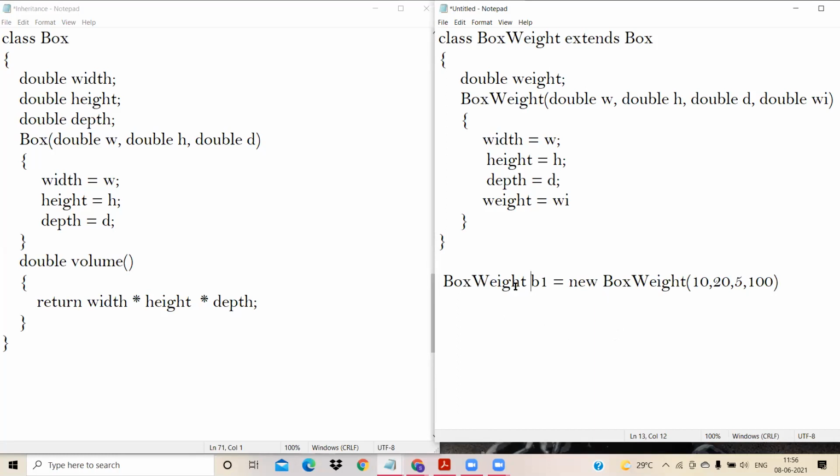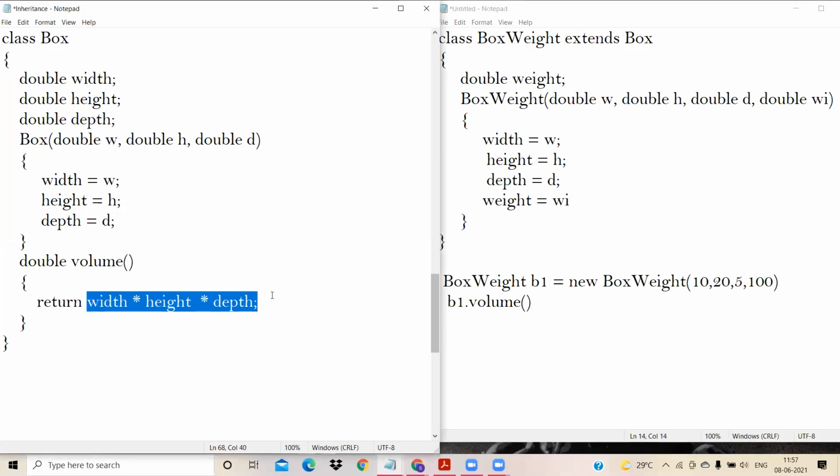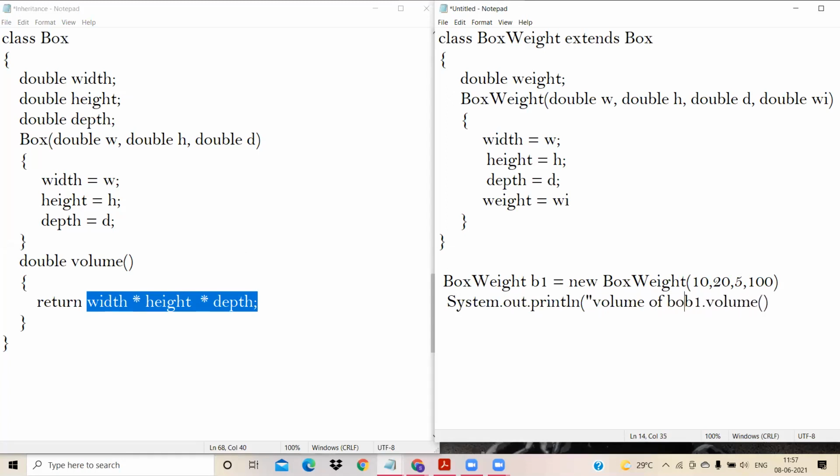Now, in order to compute the volume of this box, B1 is a box. In order to compute the volume of the box, I can write B1 dot volume. What is this volume trying to do? This volume is trying to return the volume. Since it's trying to return the volume, let me put in system dot out dot println, and here we are printing the volume of the box. All right, children, this is the volume of the box.